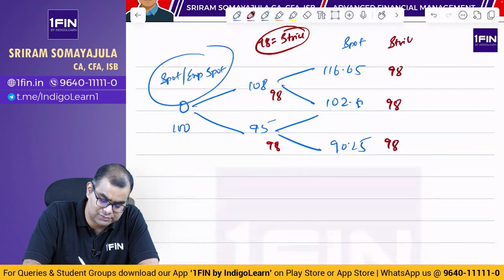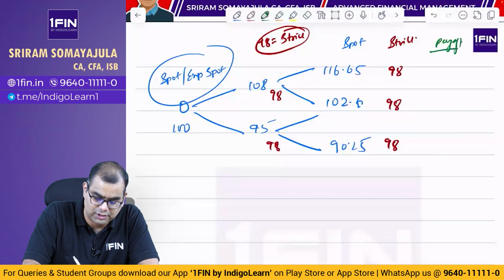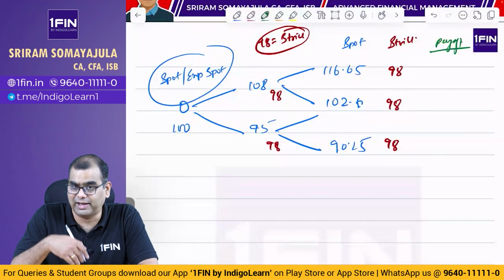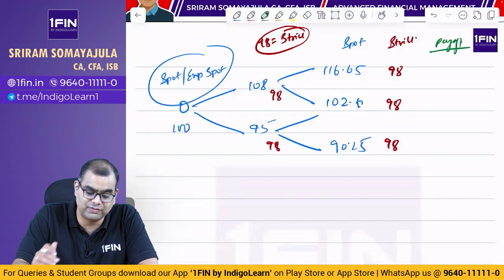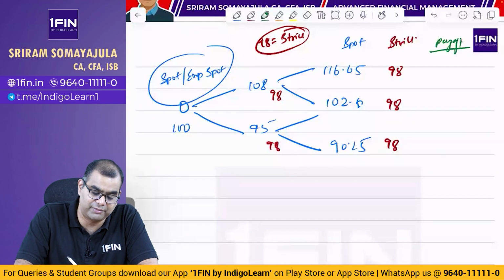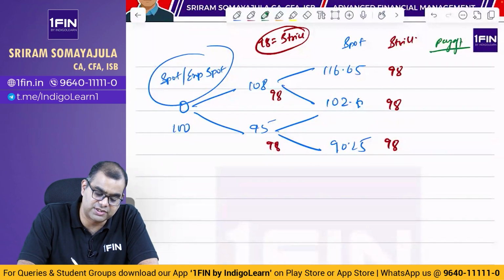strike, then payoff. So what is the payoff at this point? I have a right to buy it at 98. Market is at 116.65. How much profit will I make? I will make 116.65 minus 98, which is 18.65.